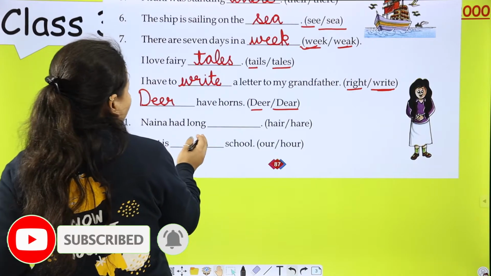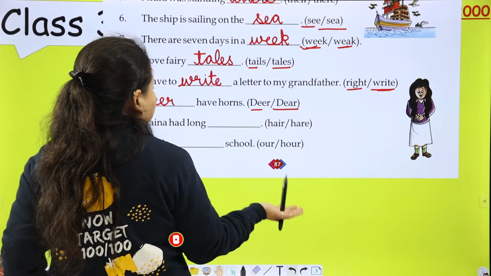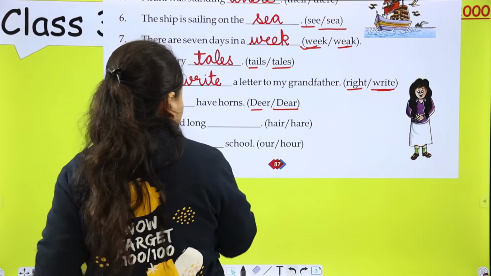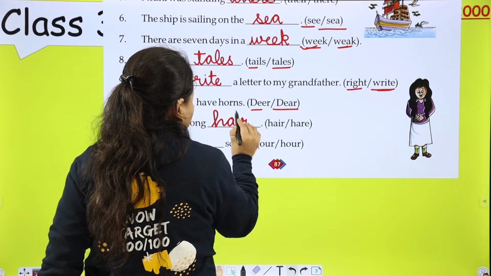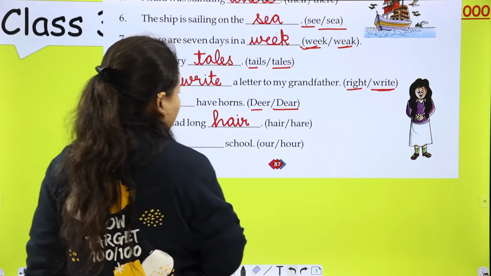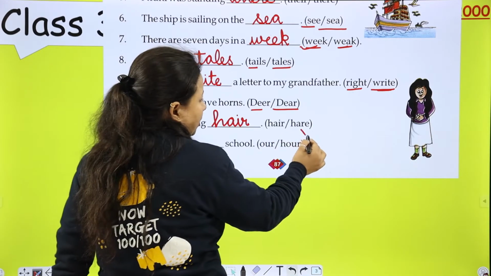Naina has long dash. नैना के लंबे क्या है? Hair. नैना के लंबे hair थे. Not this one, hare.